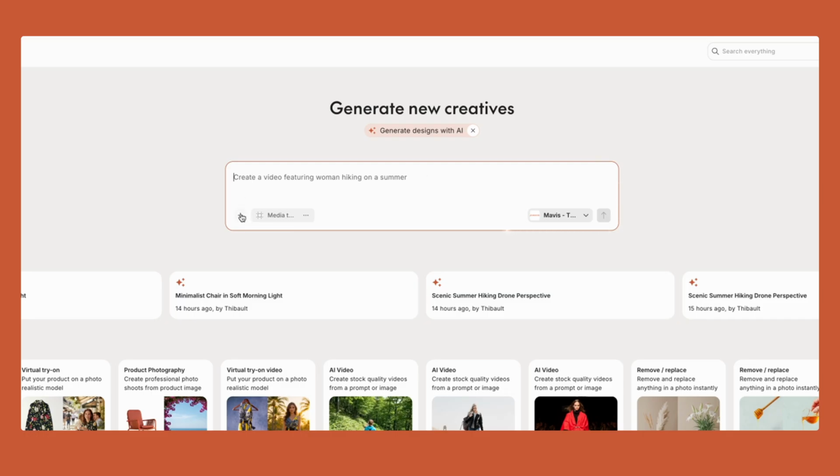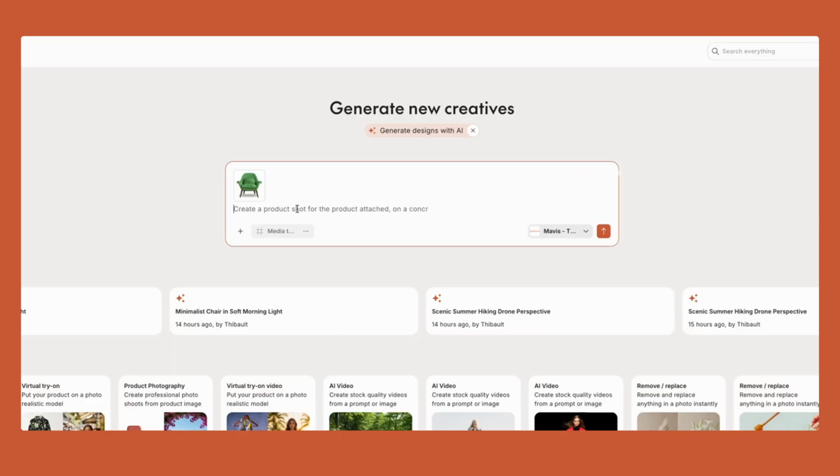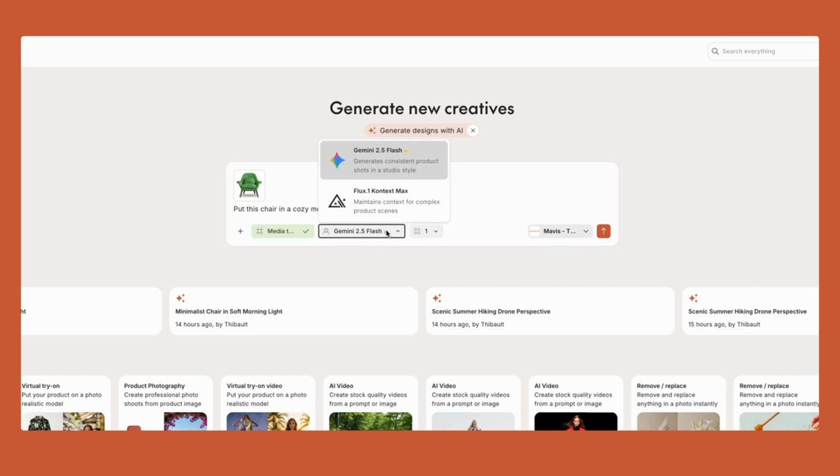So what I can do, I can upload here an image coming from my brand kit. I'm going to select this chair, and let's imagine I want to create an ad for that chair coming for a campaign. I want to promote that new collection. I'm going to say, put this chair in a cozy, modern living room. Automatically, you notice that it understands that I want to put this product into an environment, so it understands the intent, and we are in product photography mode.